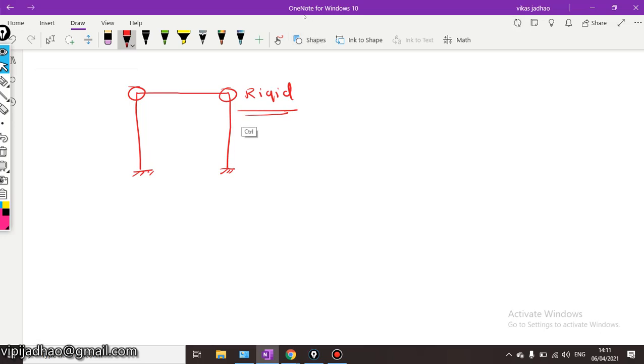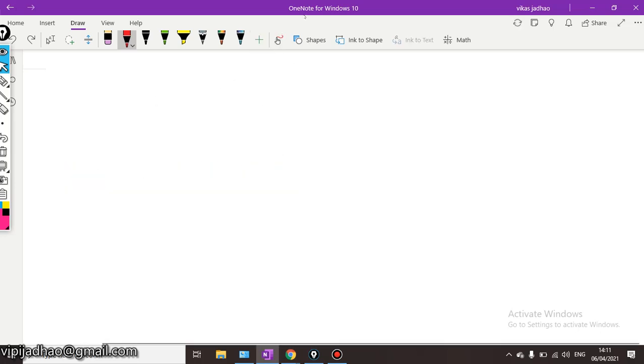Now what may happen if you have some portal frame like this? Okay, let us consider we are having some portal frame like this. And if this particular portal frame is subjected to some lateral load or some horizontal load, what will happen? There may be a possibility that this particular frame may get deflected like this.